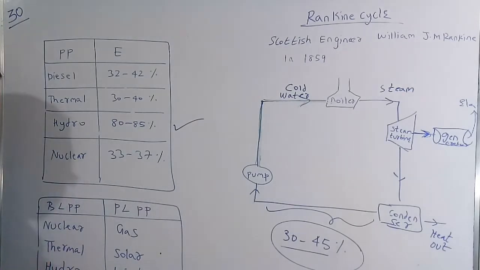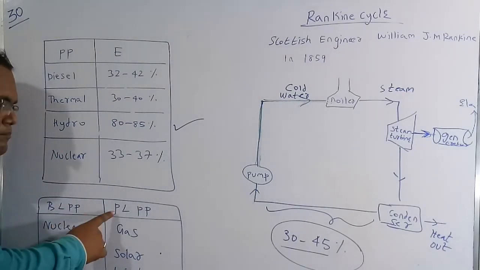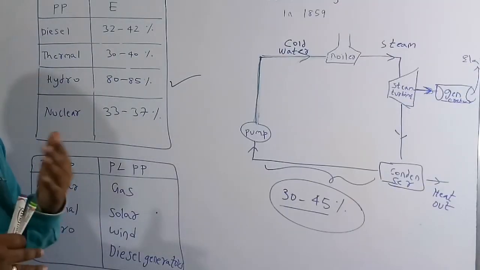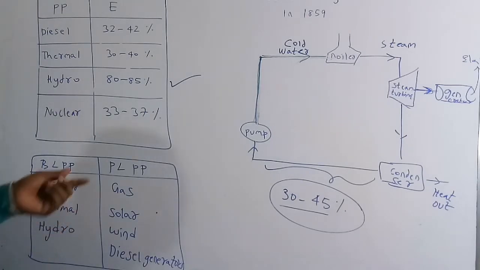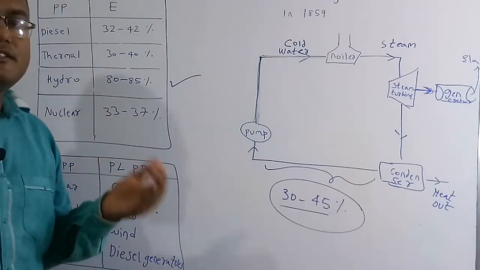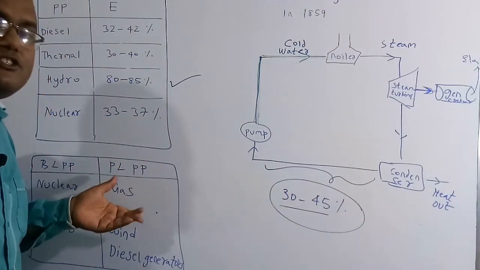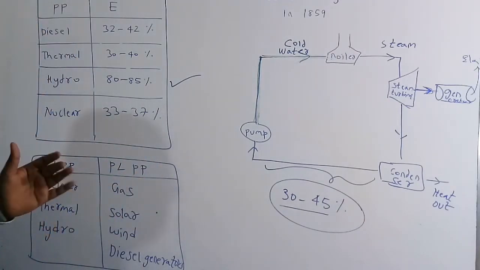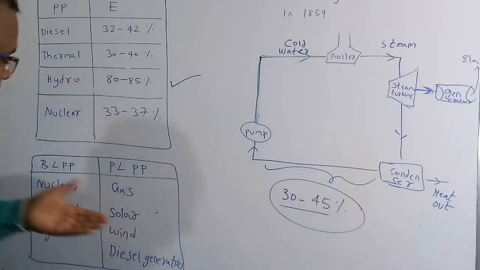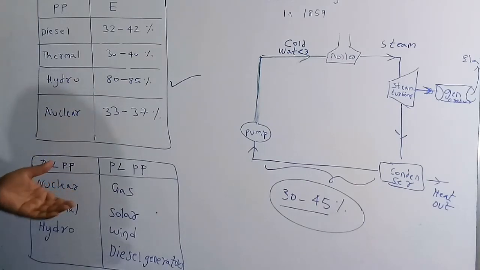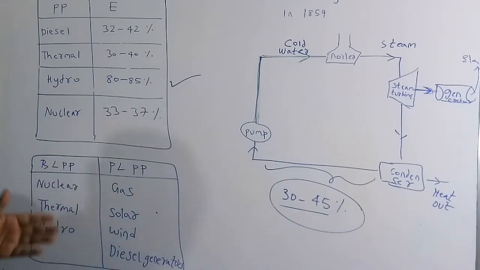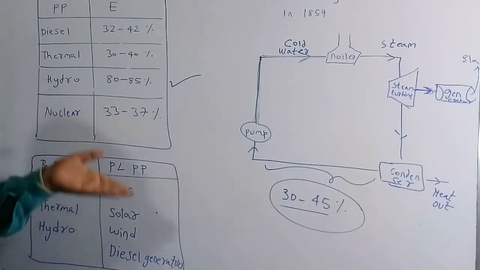And also let me discuss what base load power plants and peak load power plants are. Base load power plants take a huge amount of time to start their operation. But peak load power plants, if there is a sudden variation in the peak demand, we can use instantaneously. It means they can operate instantaneously to satisfy the load demand. But the base load power plant needs certain time to operate in order to satisfy the load demand. So that is the difference between the base load power plant and the peak load power plant.